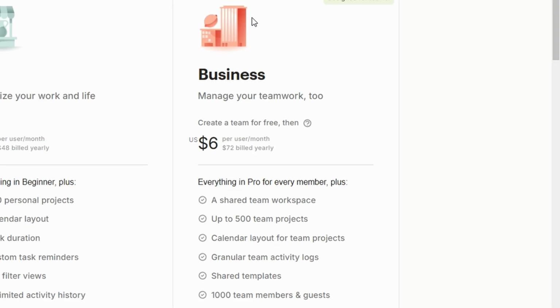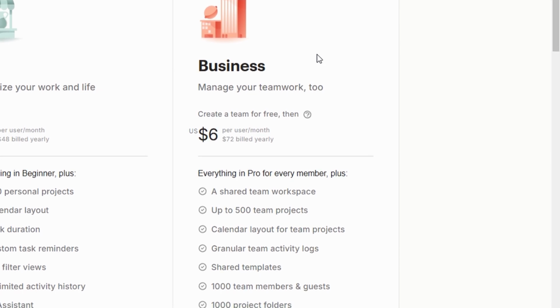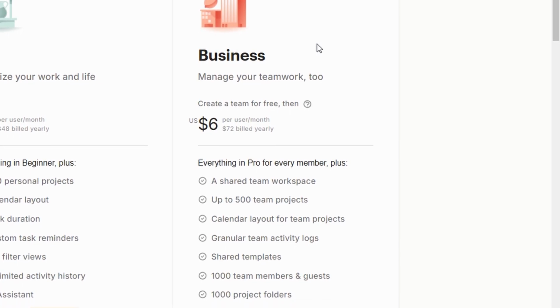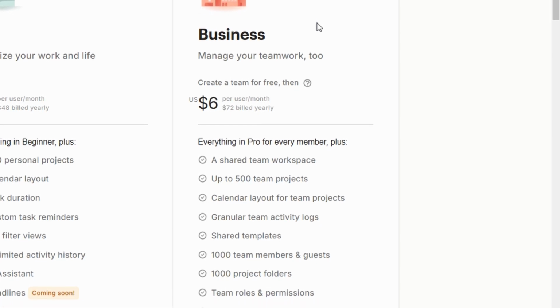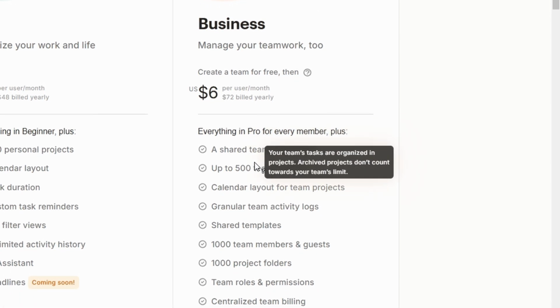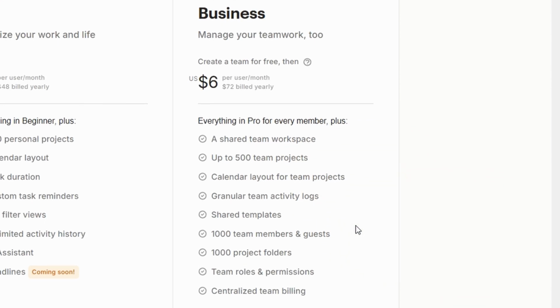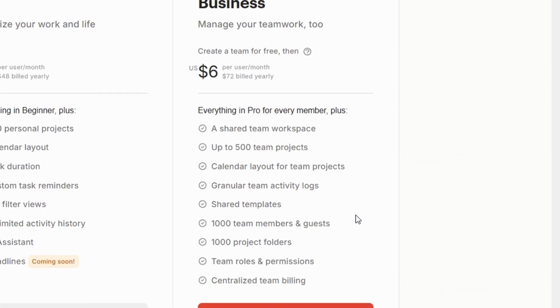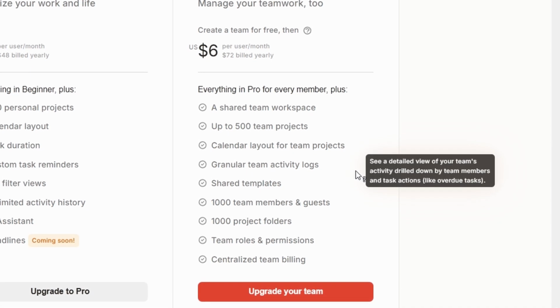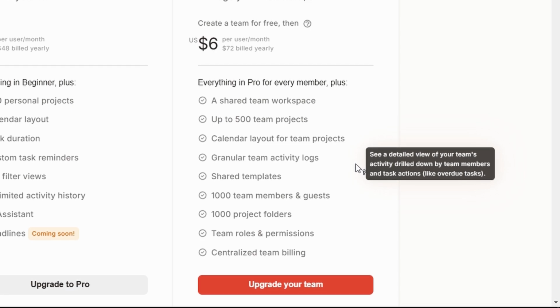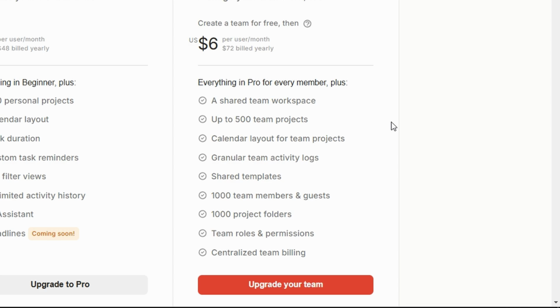For larger teams or businesses, Todoist offers the business plan at approximately $6 per month. This plan includes all the pro features plus advanced collaboration tools. These include shared team projects, task delegation, and real-time collaboration, which helps streamline workflows and improve team productivity. Additionally, the business plan offers more powerful administrative controls, enhanced reporting, and access to integrations, ensuring teams have the support and resources needed for effective project management.